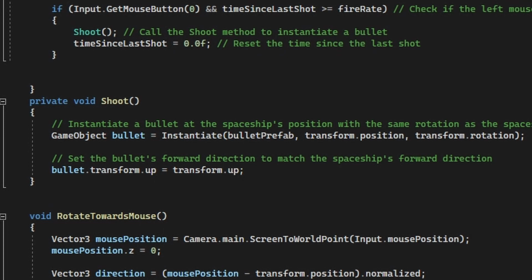We first pass the original object to clone, which will be our bullet prefab, along with our ship's position and rotation to match the orientation. This ensures that whatever the current rotation of the ship is when we take the shot, the bullet is going to match that. We also set its forward direction to match the ship's forward direction, and then the bullet controller handles its movement and eventual demise from there.